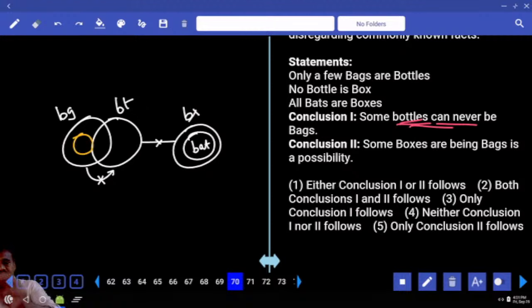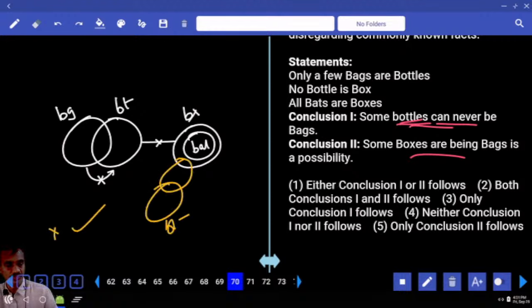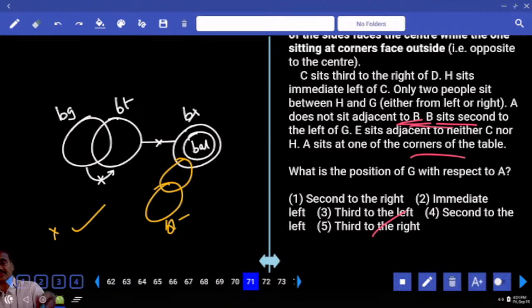Done? Then next one. What is the second one we have? Some boxes are bags is a part. Can box and bag overlap or not? Hence possible. What is your answer? Only two. Only two choice for question number 71.